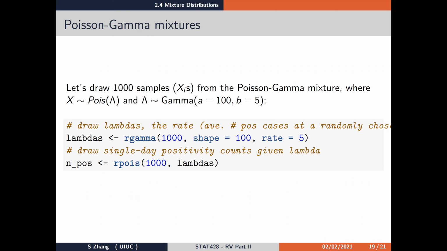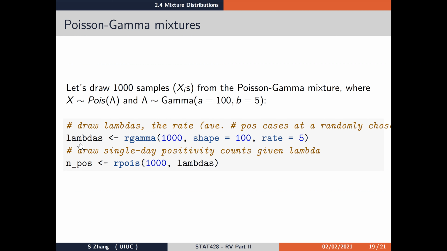So let's draw 1,000 samples, which we denote by x_i, i from 1 to 1,000, from the Poisson gamma mixture distribution, where x given lambda has Poisson distribution with rate lambda, and lambda is distributed according to the gamma distribution with a equals 100 and b equals 5. So let's implement the 2 steps in the code chunk below.